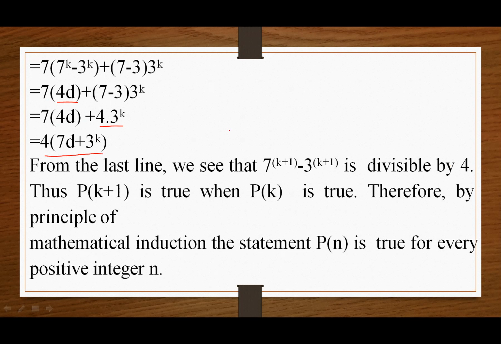equal to 4 into 7d plus 3 to the power k. From the last line, we see that 7 to the power k plus 1 minus 3 to the power k plus 1 is divisible by 4. Thus, P(k plus 1) is true when P(k) is true. Therefore, by the principle of mathematical induction, the statement P(n) is true for every positive integer n.